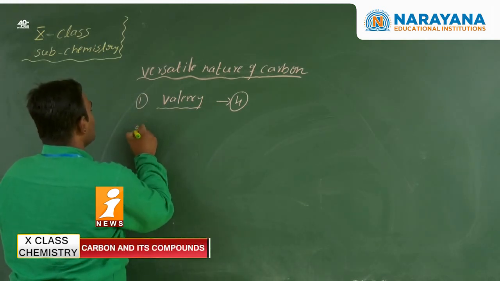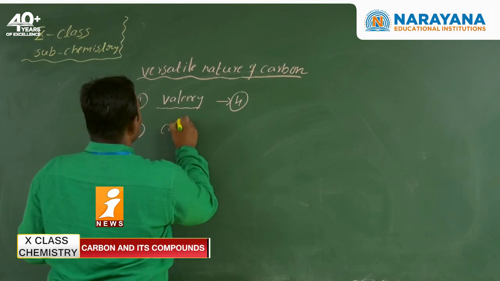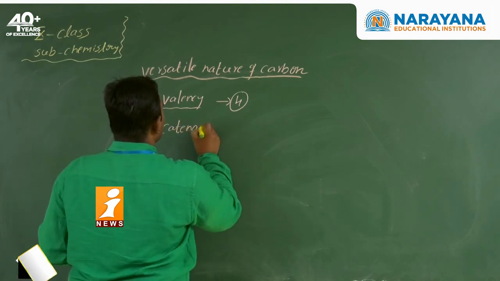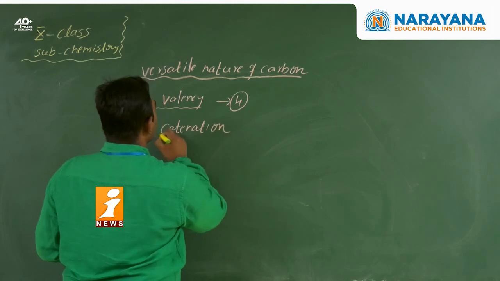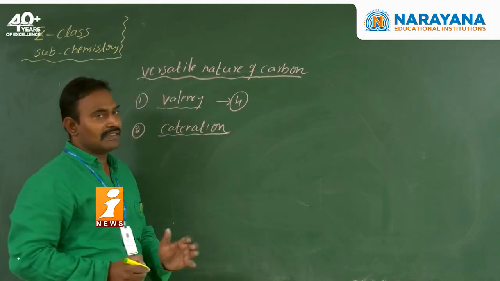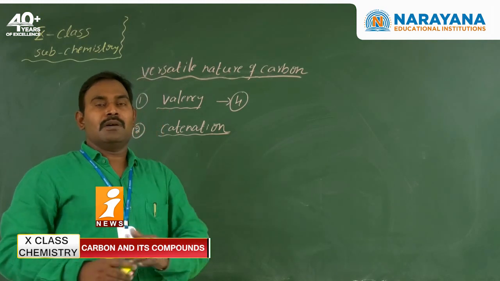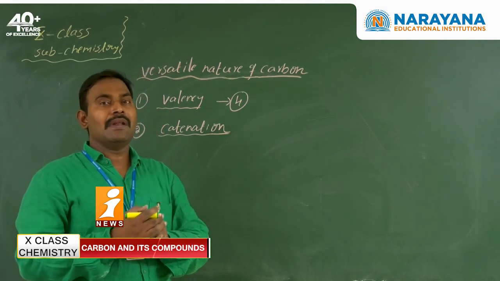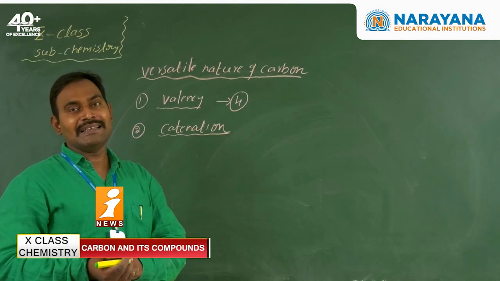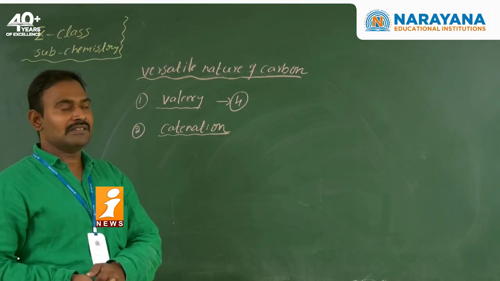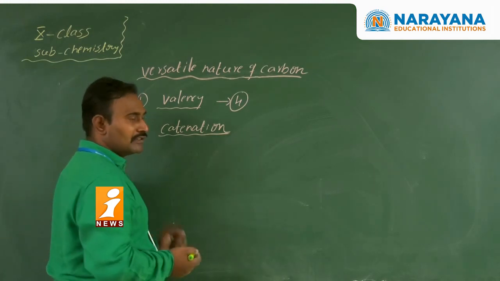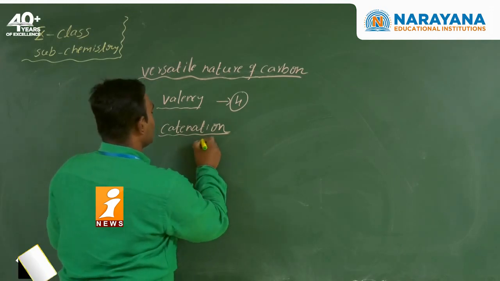Next, the second one is catenation. What is catenation? Self-linkage of the same element to form long chains, branched, or cyclic compounds. That phenomenon is called catenation. Suppose, see here, the self-linkage phenomenon.